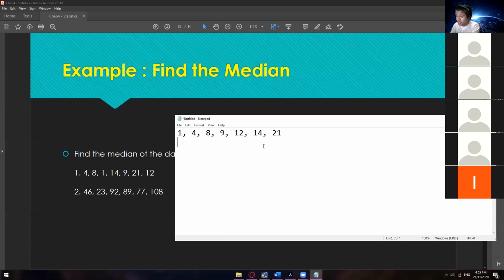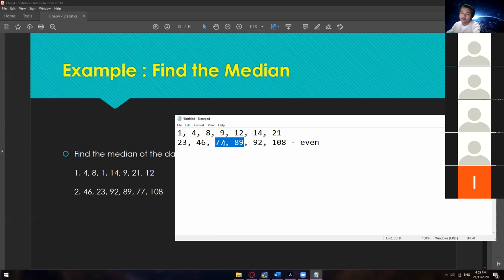So first, we arrange that one first. 23, 46, 77, 89, 92, and then 100. Are we correct? 1, 2, 3, 4, 5, 6. Yeah. Okay. If you take a look at this one, it is even. And if you take a look at the middle, it's between 77 and 89. So it is now between those two numbers.